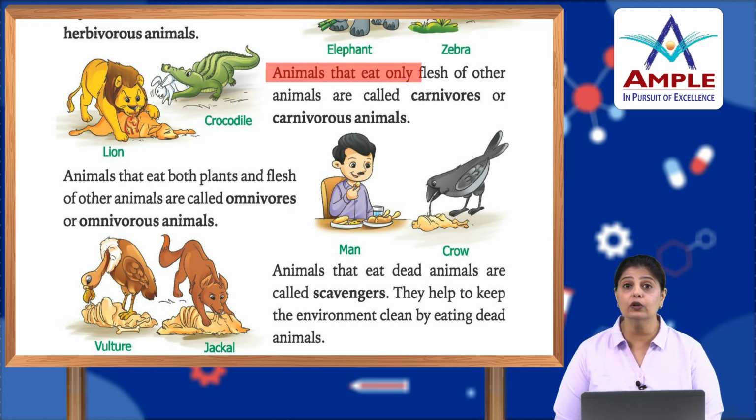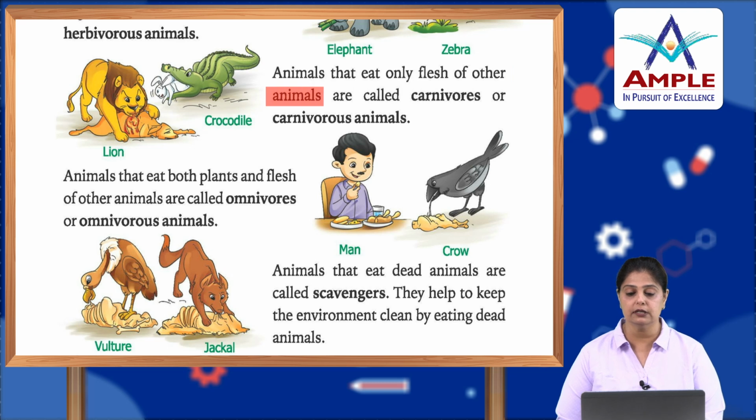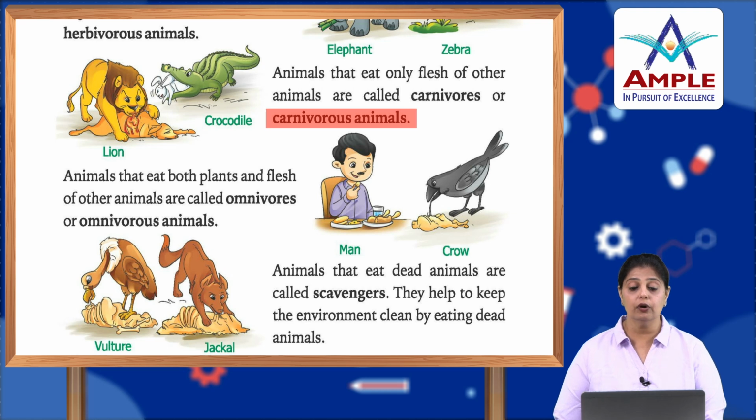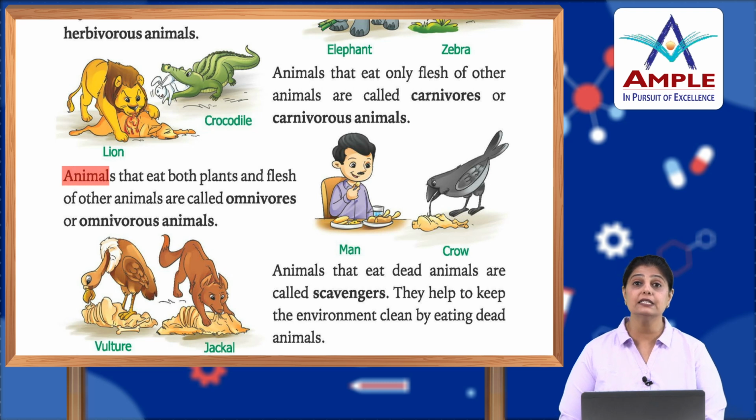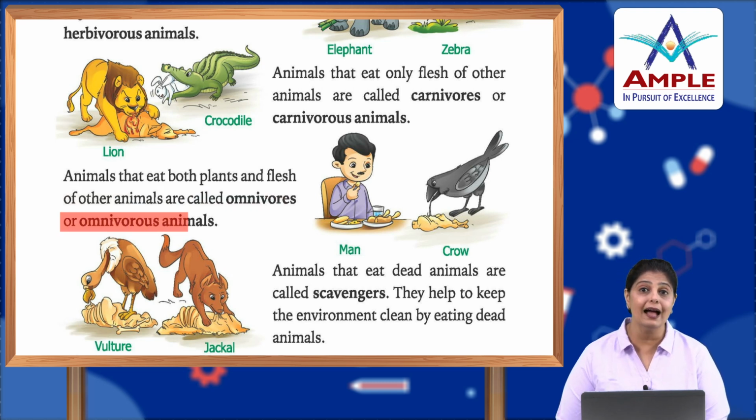Animals that eat only flesh of other animals, what are they called? They are called carnivores or carnivorous animals. Examples are lion and crocodile, they all eat the flesh of other animals. Now, animals that eat both plants and the flesh of other animals are called omnivores or omnivorous animals.